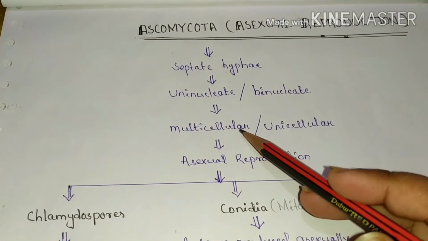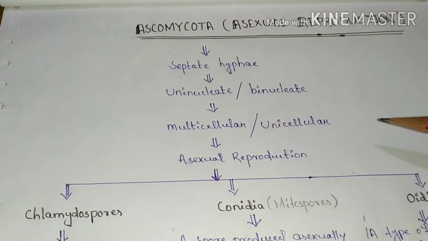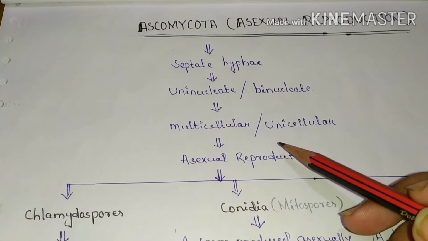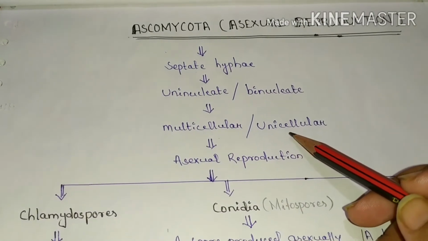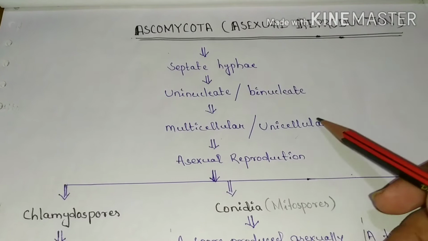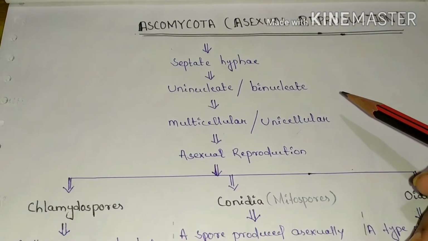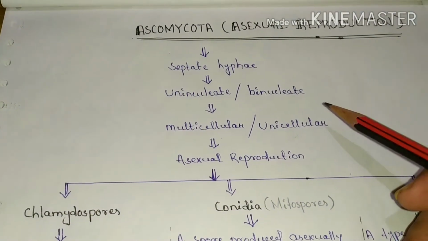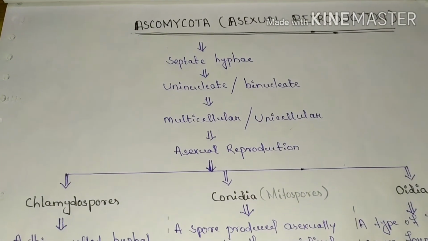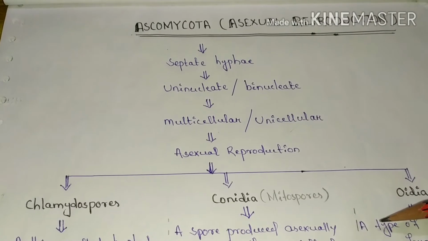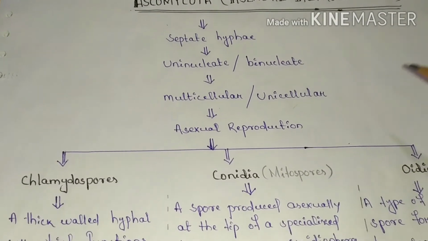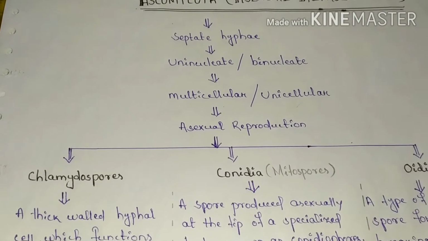Most of the fungi that belong to the Ascomycota group are generally multicellular. Some fungi, that means yeast and yeast-like organisms, are generally unicellular. So most of the Ascomycota fungi are multicellular. As we know, they reproduce asexually as well as sexually. So let's discuss how they reproduce asexually.